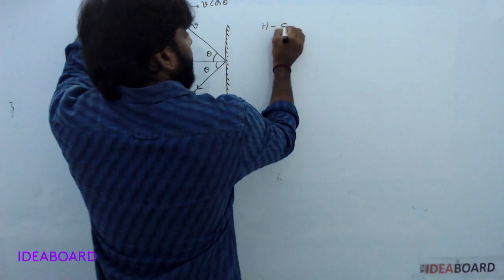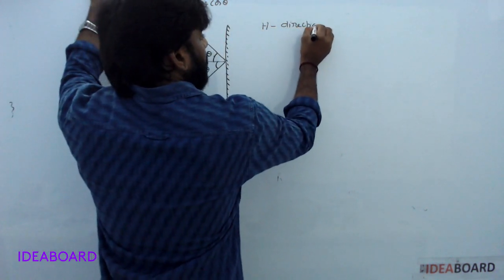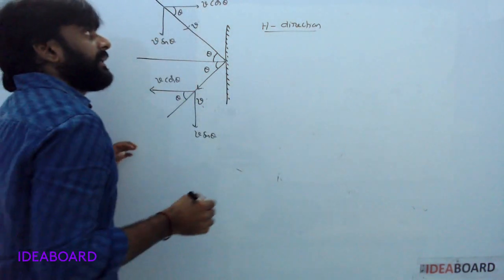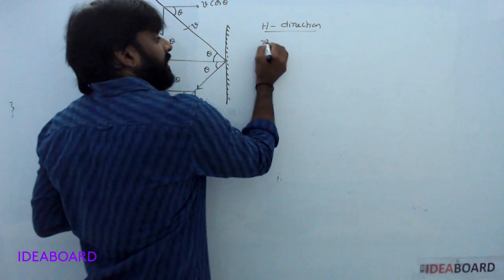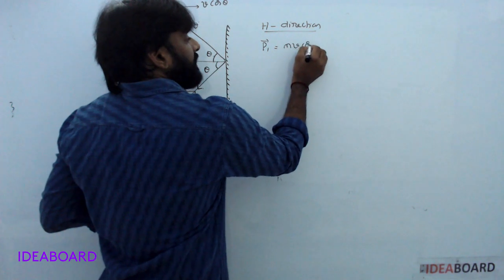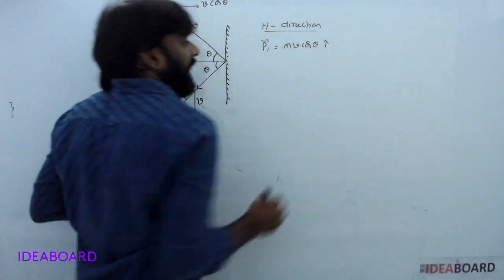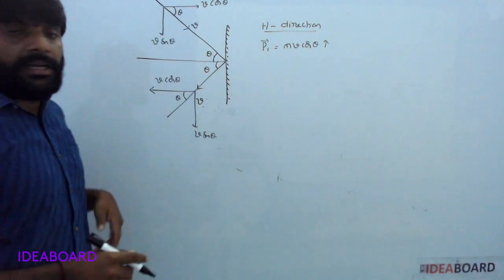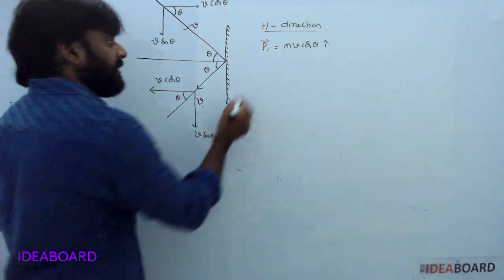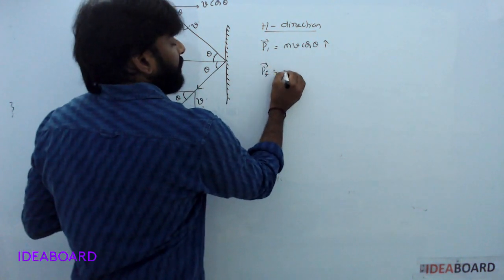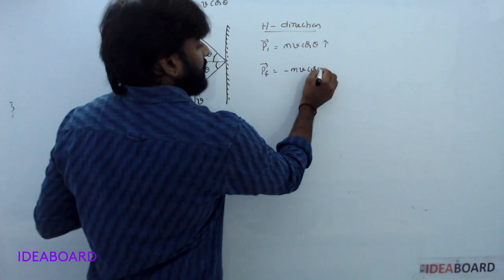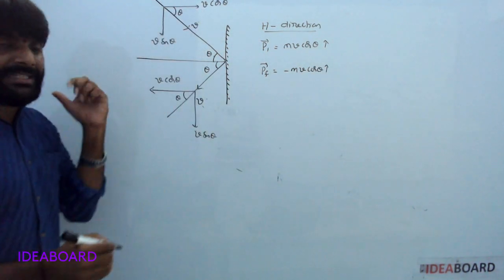First, consider the horizontal direction. In the horizontal direction, initial momentum is m v cos theta in the i cap direction. In the backward direction after collision, it is minus m v cos theta i cap, the negative x axis.